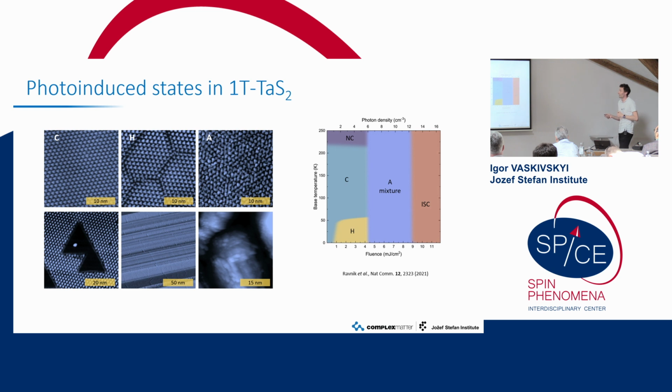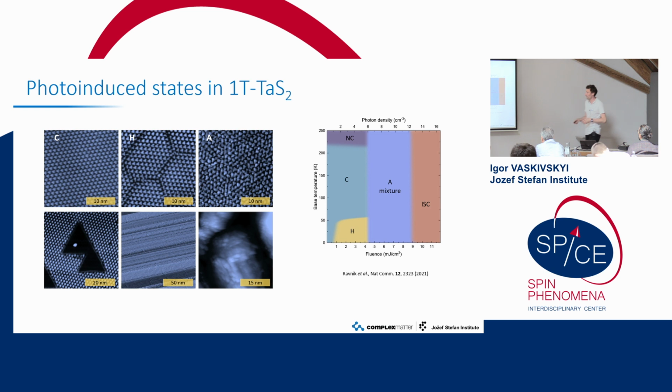Unfortunately, that's the one which we are more interested in now because we don't understand it, but it's also much harder to study because it's disordered. It doesn't have any such nice fingerprint as the first state. For example, in optics, we cannot see any coherent oscillations because it's disordered. It's also conductive. The conductivity is pretty similar to this H state, so we cannot measure it just directly by measuring the resistance. So we need some probe which is either microscopic like STM, or we need some diffraction experiment, which is doable but tricky.